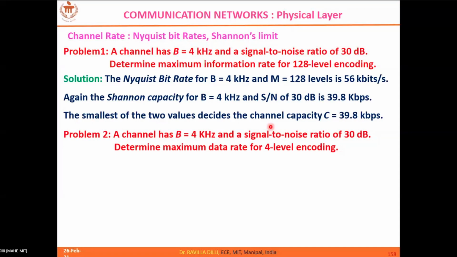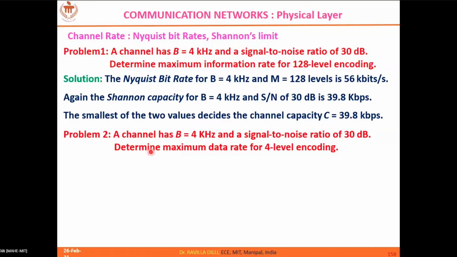So log of 1 plus 1000 with base 2. So that is 9.96 actually, right? So log of 1 plus 1000 with base 2 is 9.967.